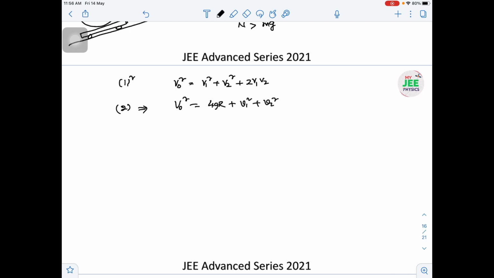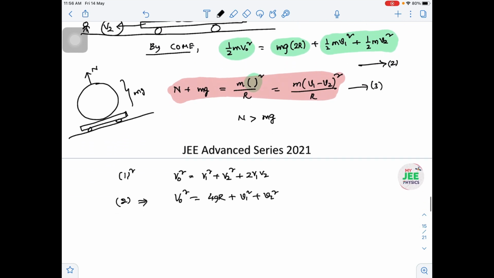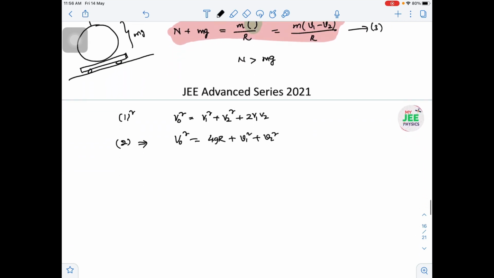If I am equating the v0 square terms, then I will get 2v1 v2 is equal to 4gr, since v1 square plus v2 square will cancel out. Ultimately I will get the v1 v2 term, which is equal to 2gr.